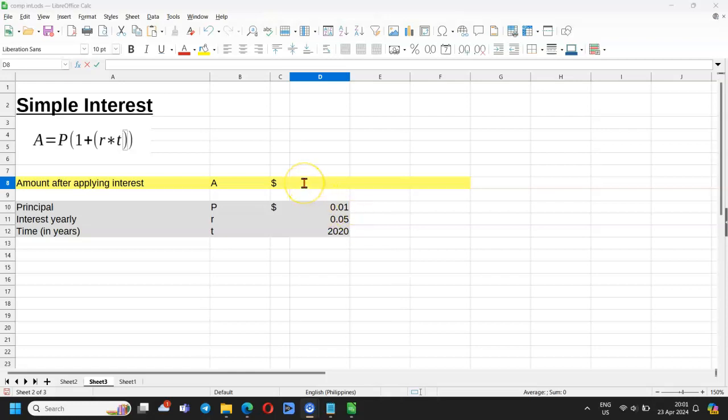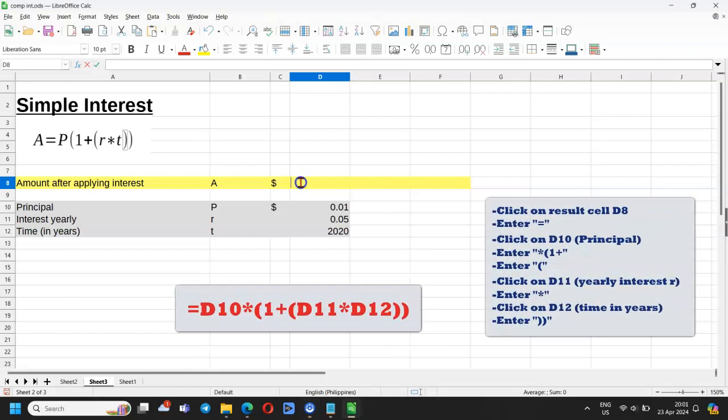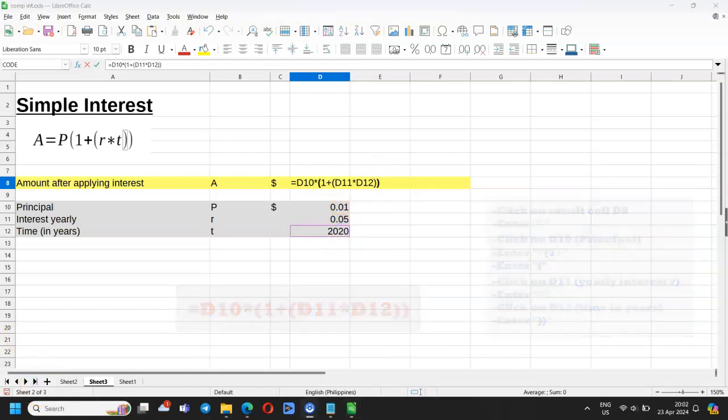First, for a simple interest of 5% and a 2020 years saving period. Joseph was a far-sighted man. You see the formula on the screen. We will write it out in calc language. We hit enter. The result is $1.02 after a good 2000 years. That's 100 times the initial capital. Not too bad.